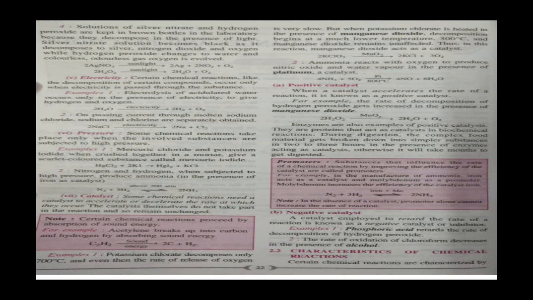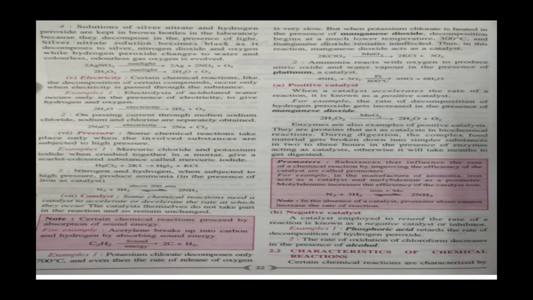Now negative catalyst. A catalyst which decreases the rate of a chemical reaction is known as a negative catalyst. For example, phosphoric acid retards the rate of decomposition of hydrogen peroxide. MnO2 increases the decomposition of hydrogen peroxide, but phosphoric acid retards the rate of decomposition of hydrogen peroxide. Second example, the rate of oxidation of chloroform decreases in the presence of alcohol.